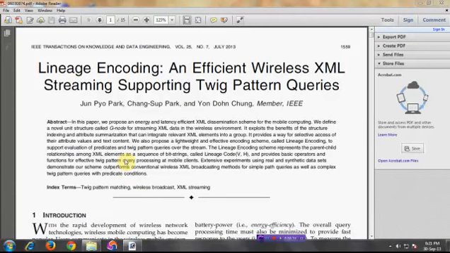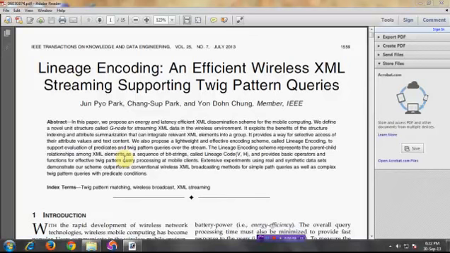This paper's proposed concept is an efficient wireless XML streaming. Here we use the twig categories to get the output for efficient energy and latency for the wireless streaming level optimization. Here we are using the G-node dataset.